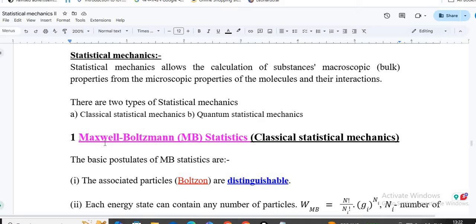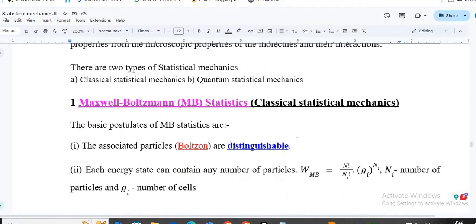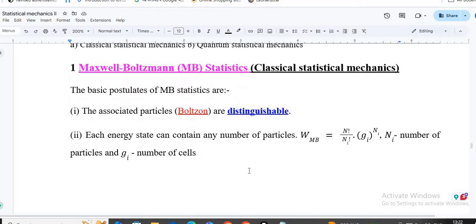This is known as Maxwell-Boltzmann or MB statistics. So what is Maxwell-Boltzmann statistics? In Maxwell-Boltzmann statistics, there will be classical particles. They will be known as Boltzons, and they are distinguishable particles. So if you have two classical Boltzons, they are distinguishable. That means they can be named, say, one as A, and the second one may be considered as B. If you have a third one, you can write this as 3. So they are distinguishable, separable particles.